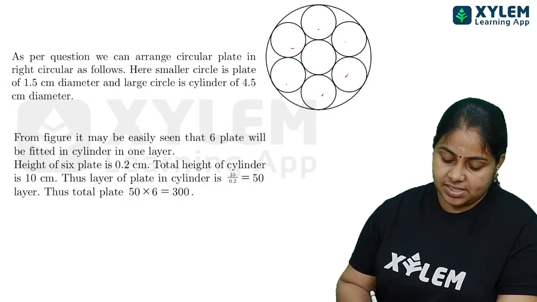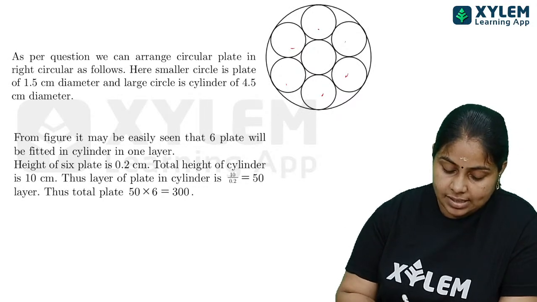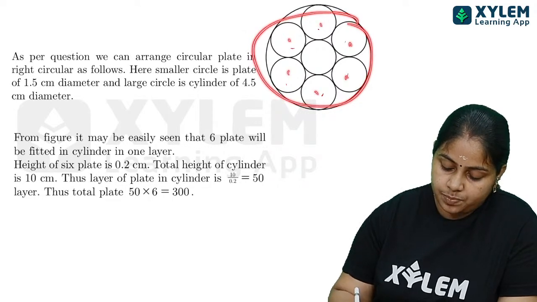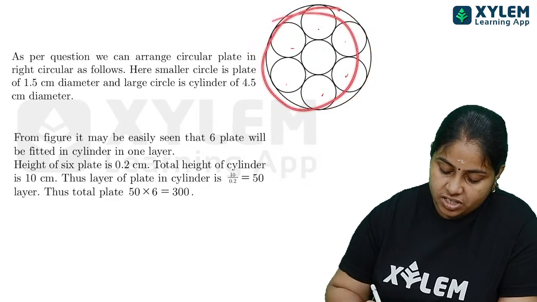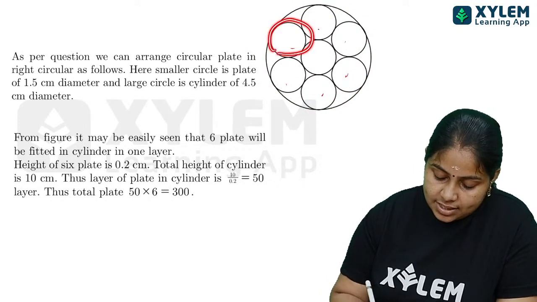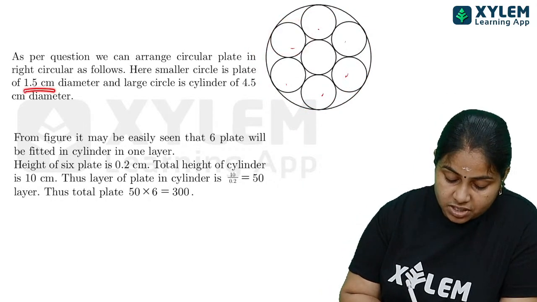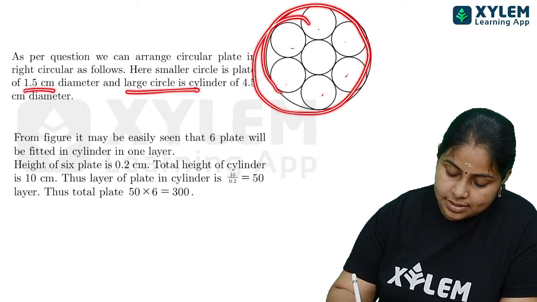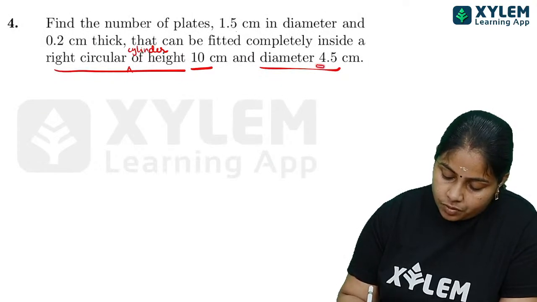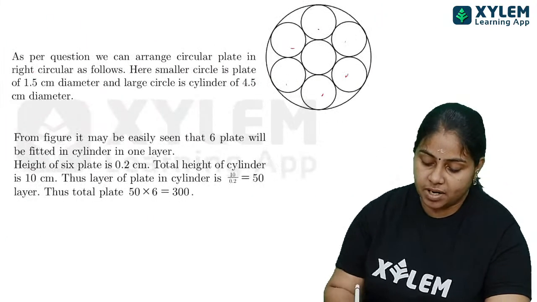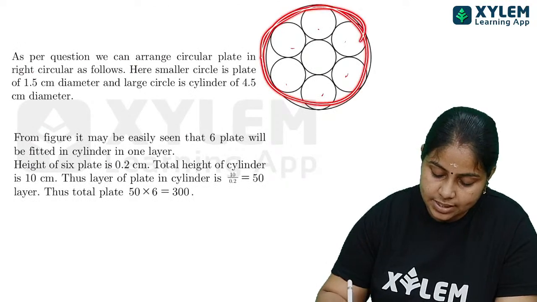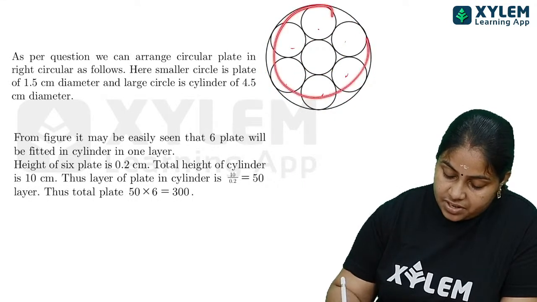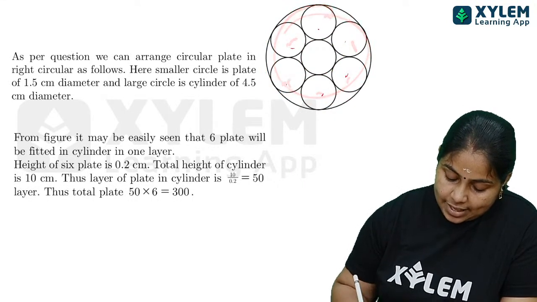As per the question we can arrange the plates inside the right circular cylinder, 1, 2, 3, 4, 5, 6 plates arranged in a layer. The smaller circle has diameter 1.5 centimeter, and the large circle of the cylinder has diameter 4.5 centimeter. The diameters of both are given. From this figure we can see that 6 plates are arranged.